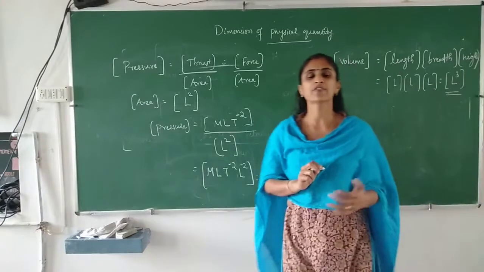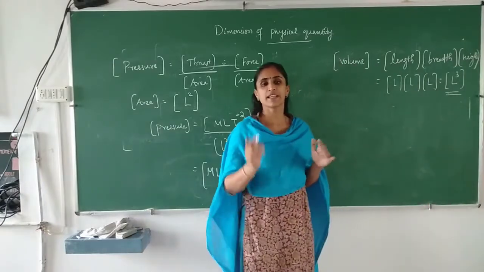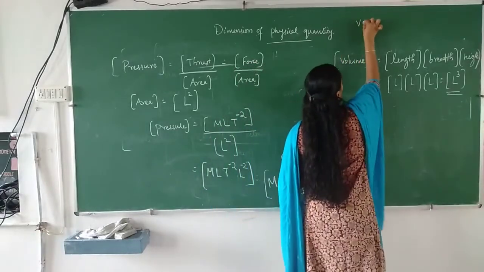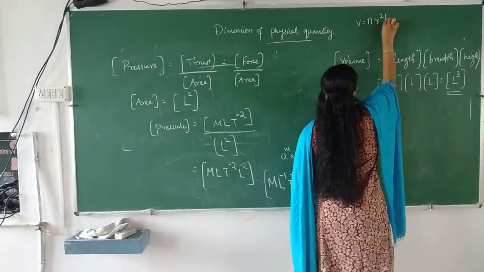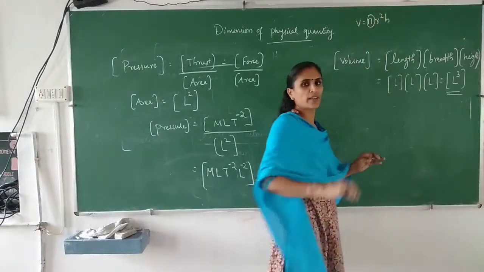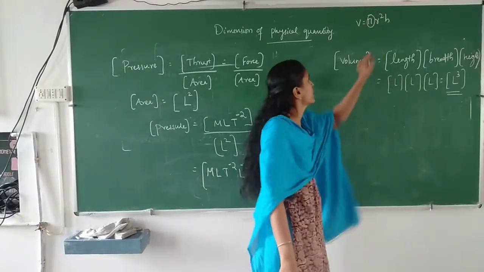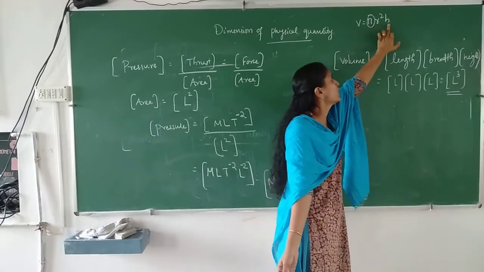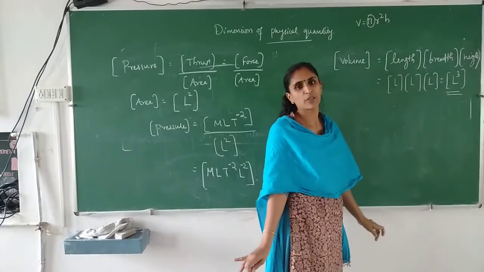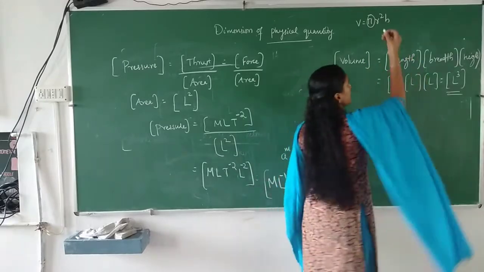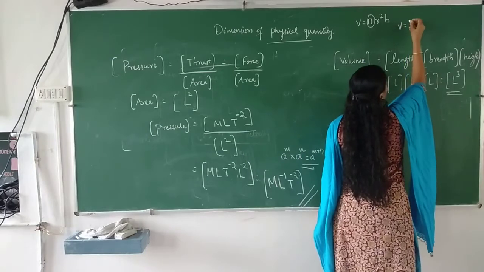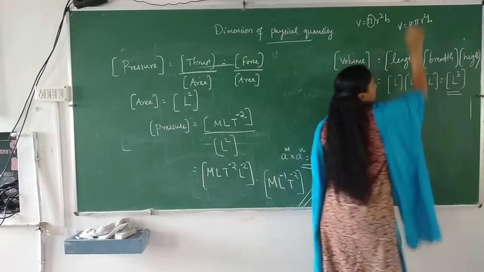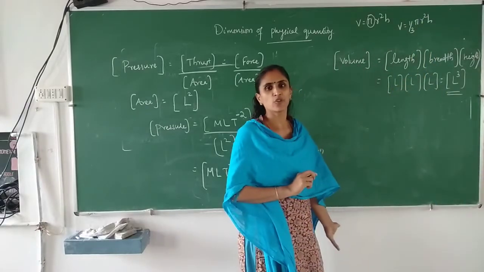You may think that if it is any other shape instead of cuboid, what will happen? If it is cylindrical shape, what is the formula? Volume is equal to pi r square h. Here pi is constant, no need to worry about its dimension, it has no dimension. Then r square will be length square into length. Again it has the dimension L cube. If it is a cone, the formula is 1 by 3 pi r square h. Again you are getting that same L cube.